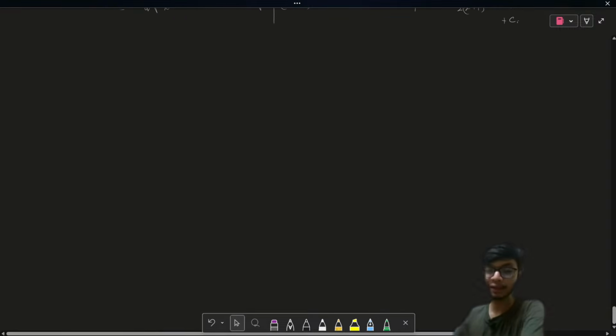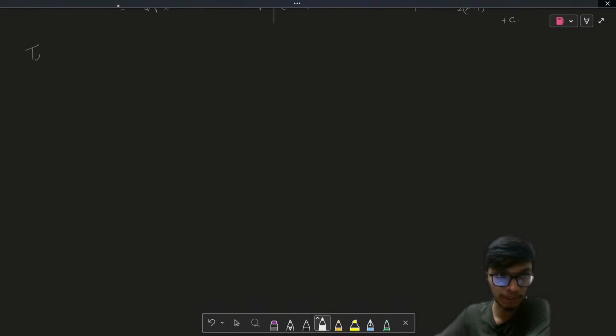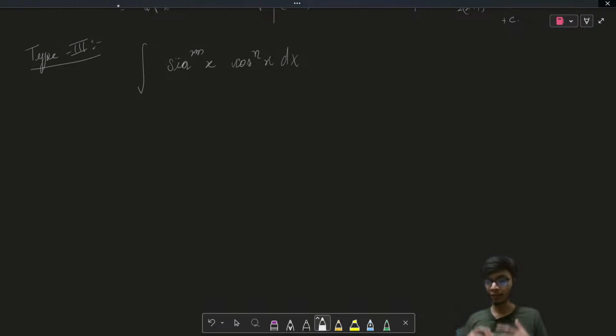The third type of integral that we will discuss in today's session is when we have integration of the form sine to the power mx and cos to the power nx. So whenever we have this form of integral, how do we solve this question? Let's see how we solve it.